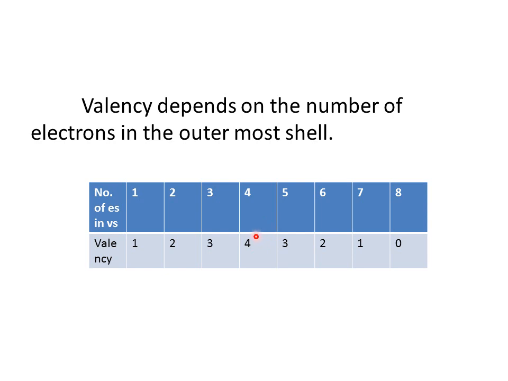That means it can combine with 4 other elements. Then valence shell has 5 electrons, means it needs 3 more electrons to complete octet. Therefore, valency 3. In the case of 6 electrons, it needs 2 more electrons to complete octet. Therefore, the valency 2. In the case of elements with 7 electrons in the valence shell, it needs 1 more electron to complete octet. Therefore, the valency 1.